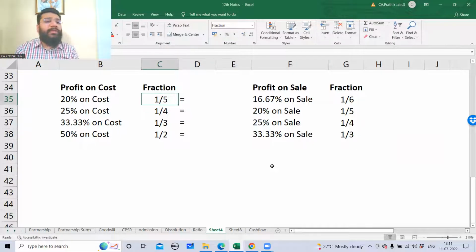Profit on cost, when it is on percentage, what happens? When it is fraction, what happens? Profit on sale, in percentage, what happens? In fraction, what happens? This is clear. I'll go to the first question of this chapter and do it for you. Once you complete noting it down, let me know, guys. We'll go forward.